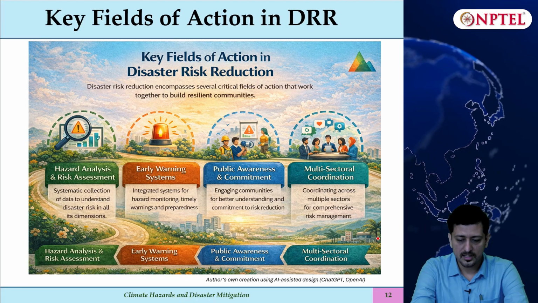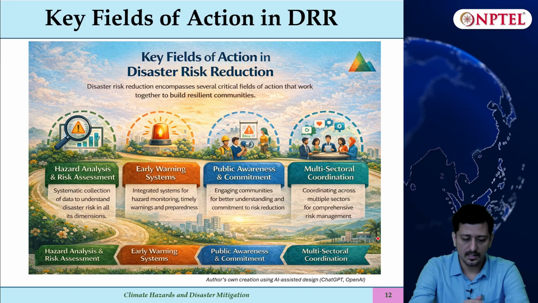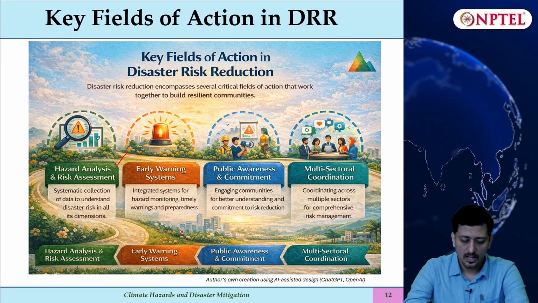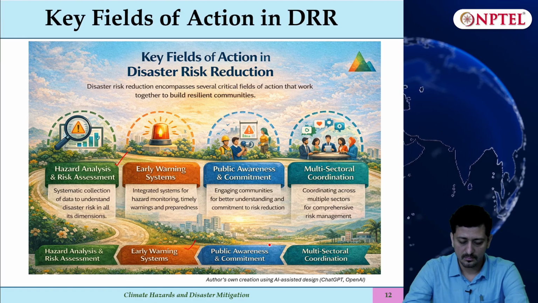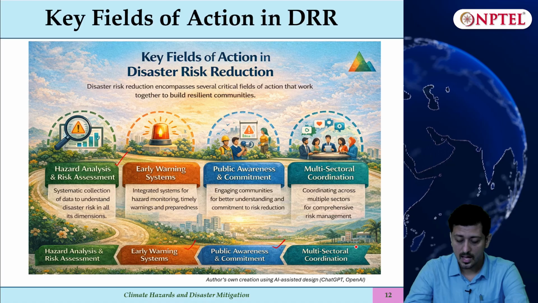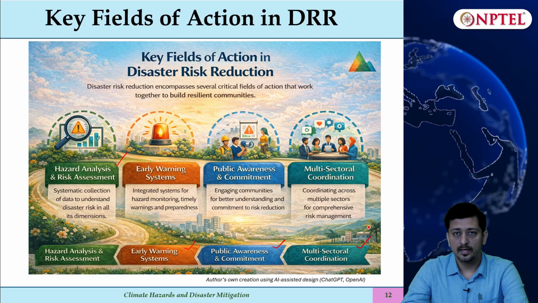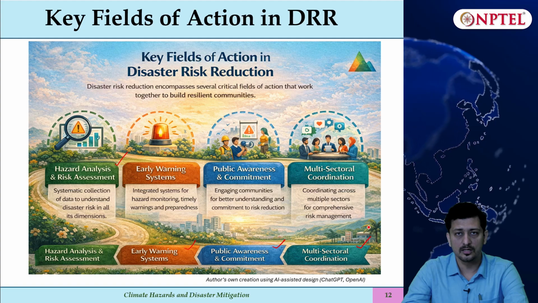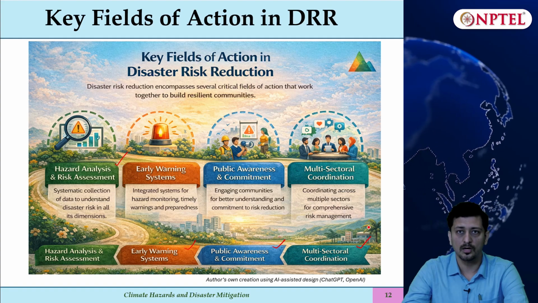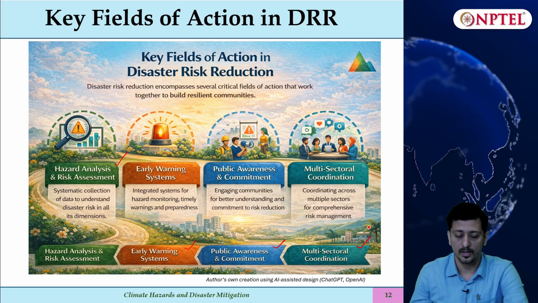So the key fields of action in DRR that we have already seen are hazard and risk assessment, then there should be an early warning system, public awareness is very important, and lastly multi-sectoral coordination. If the coordination fails, then even if the policy is very good or the scientific input is very good, you are not able to implement it on the ground properly.